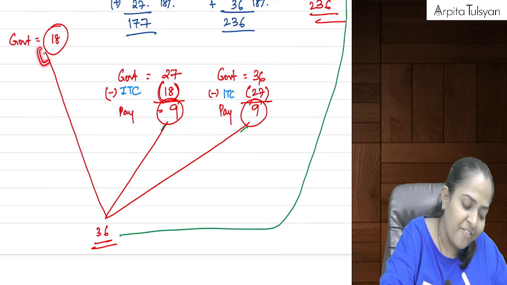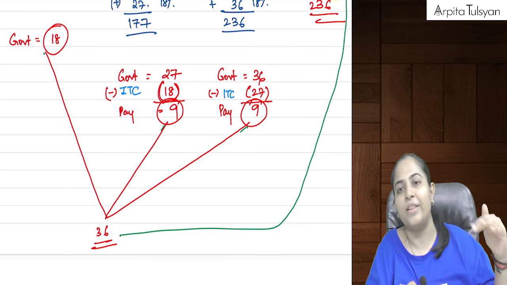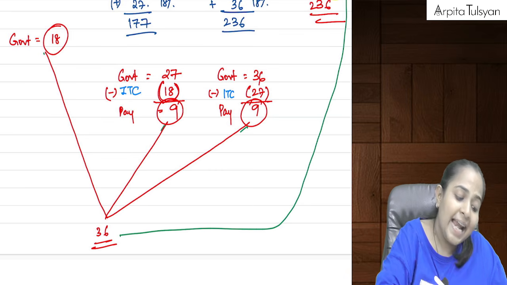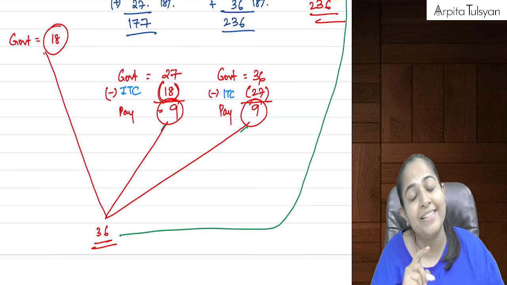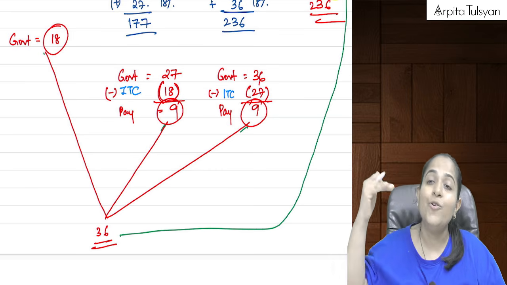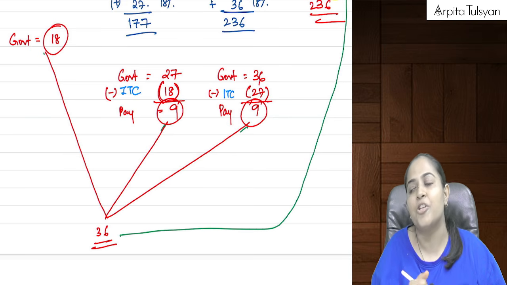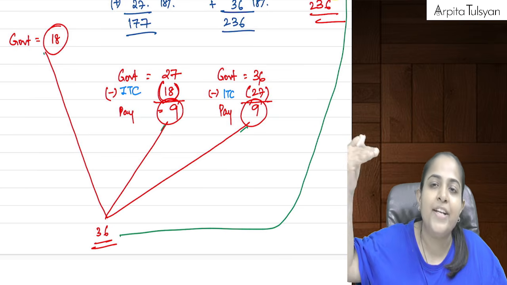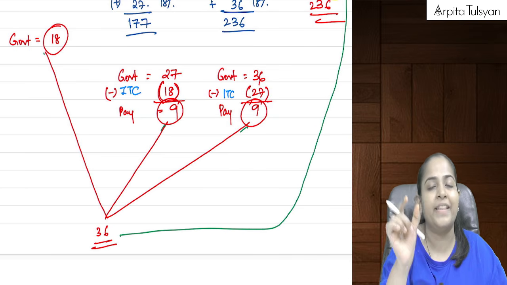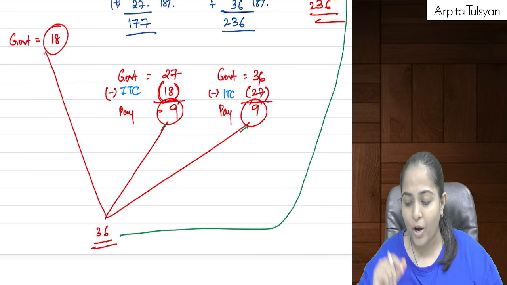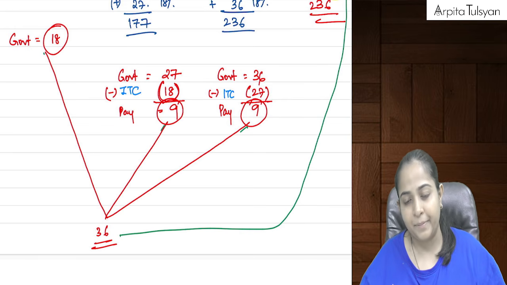Whatever value addition was done by each person, on that the government was getting the tax, and hence GST is called a value added taxation. Value added taxation means whenever there is a value addition happening in the value of that product, on that GST will be applicable.